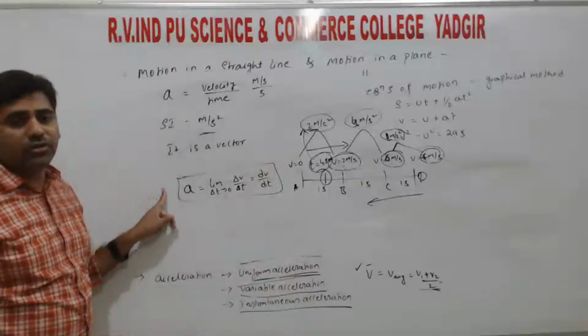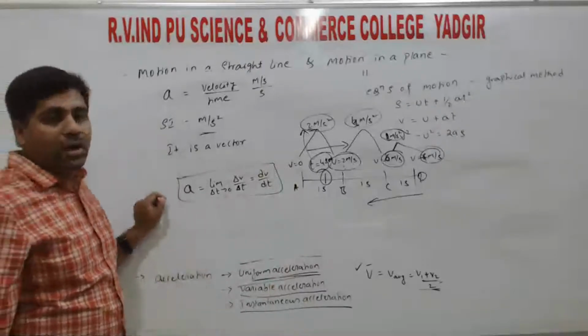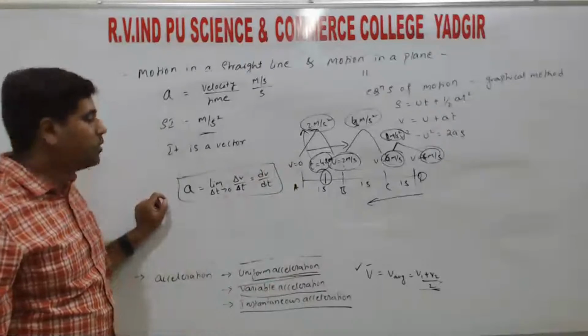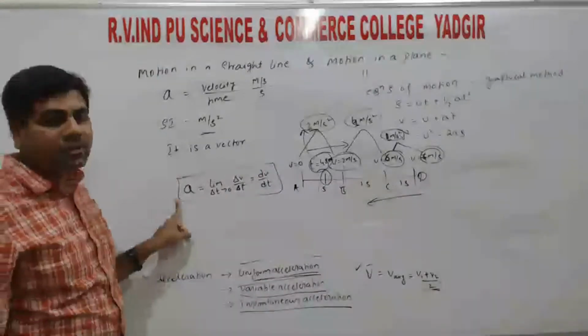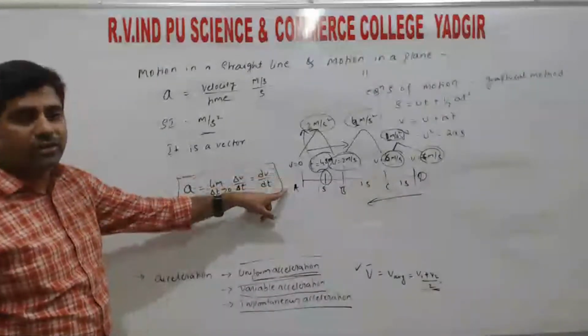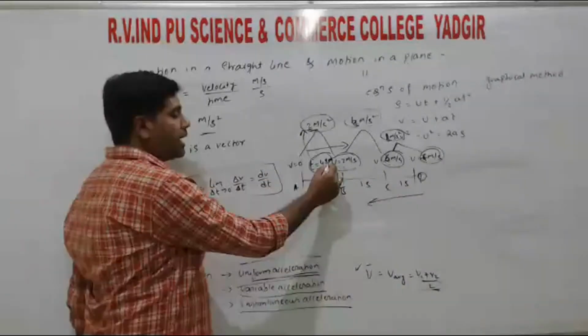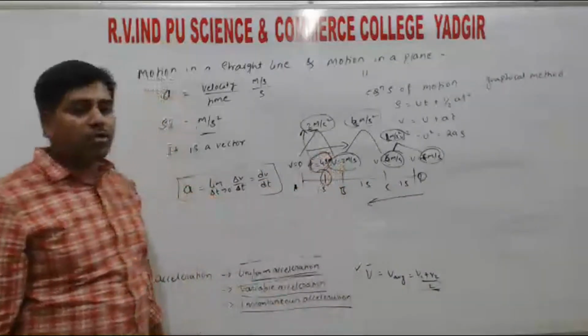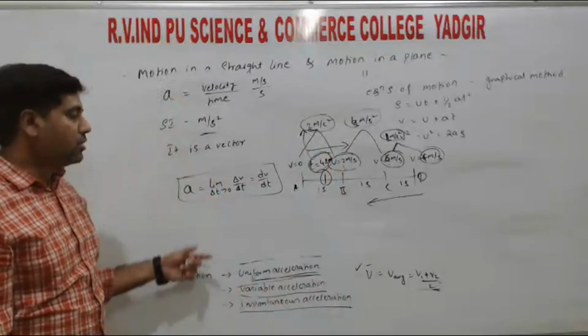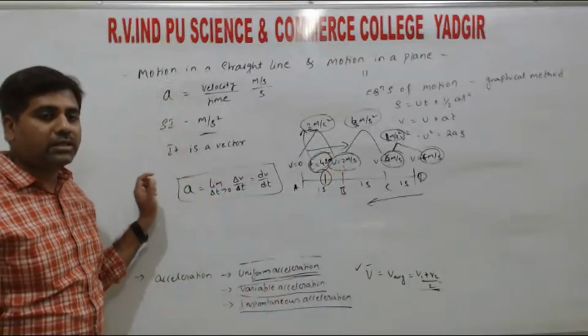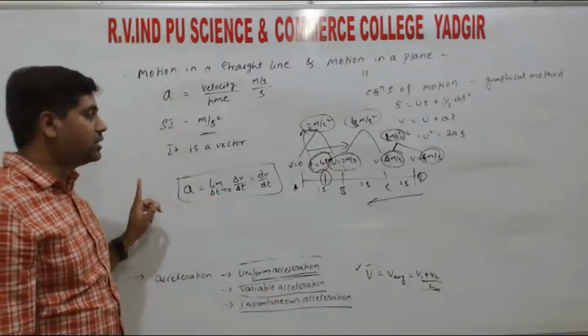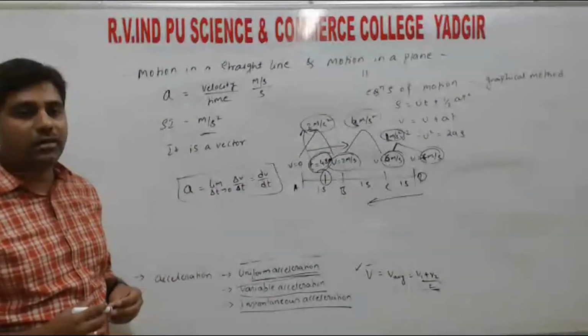So this is the relation for the instantaneous acceleration, right? Similar to instantaneous velocity, there we find velocity, here we find acceleration. The common thing is that at a particular instant of time, if we find velocity or acceleration, we call it instantaneous velocity and instantaneous acceleration, right?